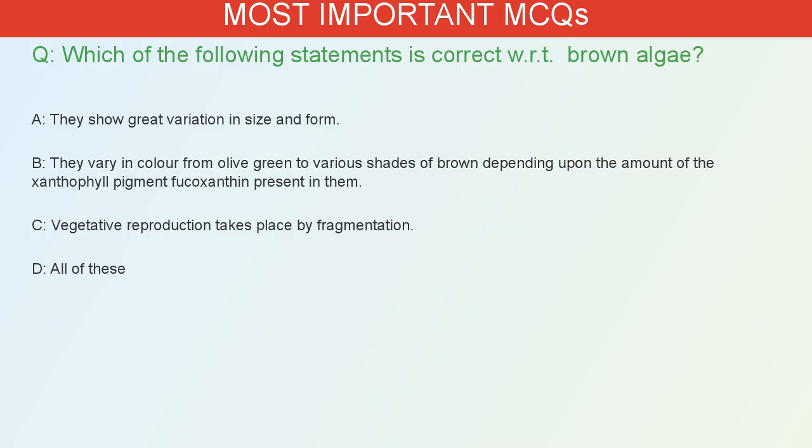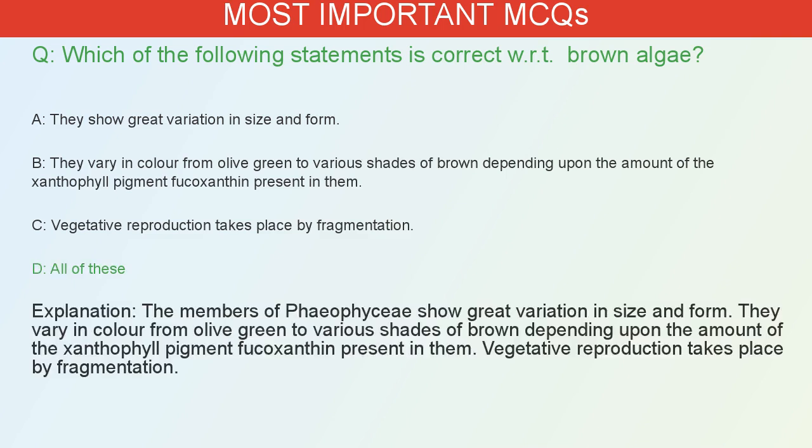Which of the following statements is correct with respect to brown algae? A. They show great variation in size and form. B. They vary in color from olive green to various shades of brown depending upon the amount of the xanthophyll pigment fucoxanthin present in them. C. Vegetative reproduction takes place by fragmentation. D. All of these. The correct answer is D.